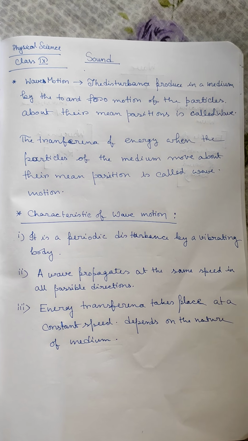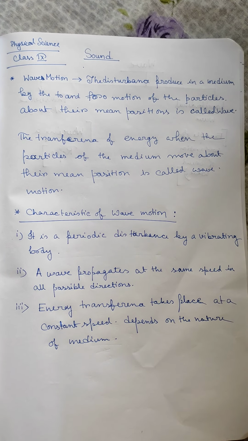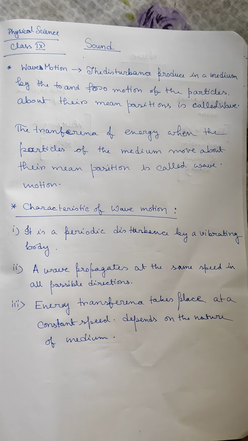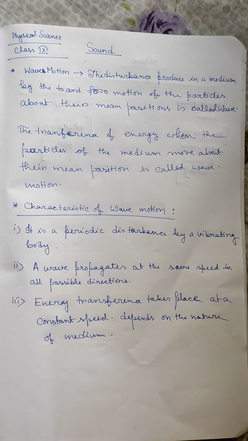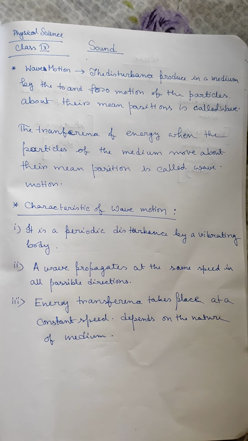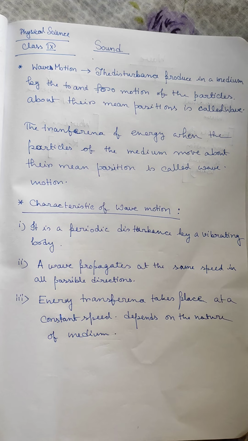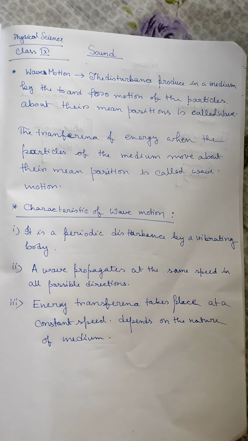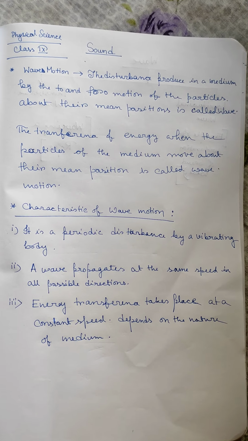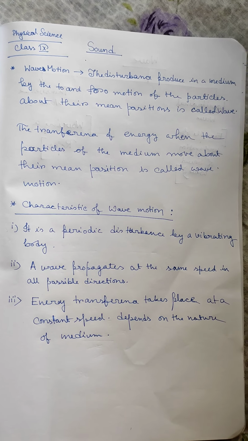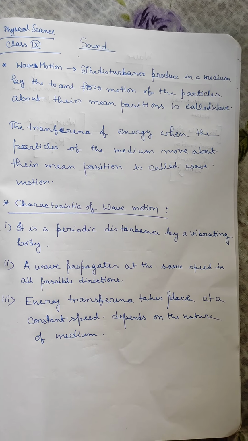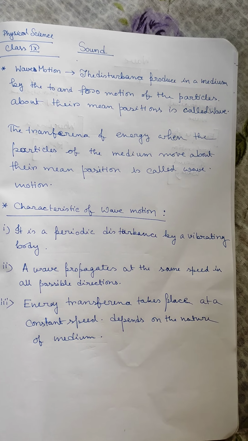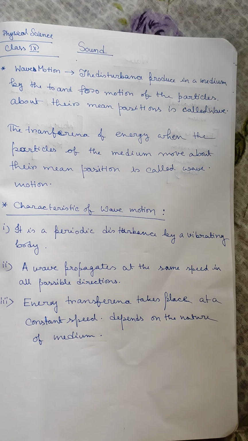Wave motion is a periodic disturbance, right? So obviously this is a periodic body vibrating. In wave motion, we can see that every particle of the waving substance starts a motion, that is to and fro motion, about their mean position. So this is called wave, and the transfer of energy from particle to particle is called wave motion.